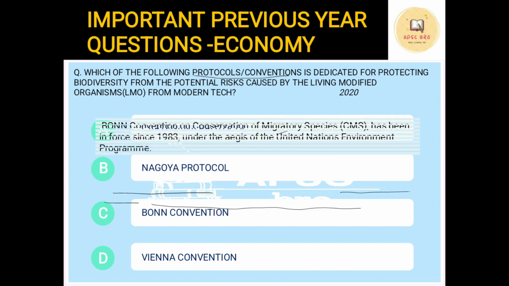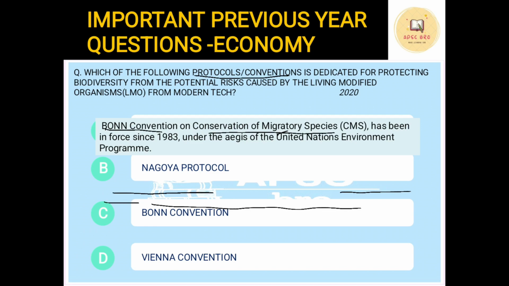Next protocol is the Bonn Convention. This is very important. What does it deal with? It deals with the conservation of migratory species. So all the migratory birds that come to the northeast, to Assam, etc., their conservation, for example, is under the Bonn Convention. So it deals with any kind of migratory species. It can be birds, it can be animals, anything. It came into force in 1983 and it was under the aegis of the United Nations Environment Program, UNEP. So this is the Bonn Convention.